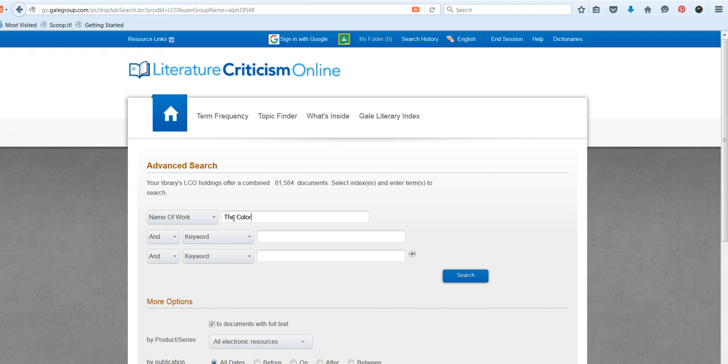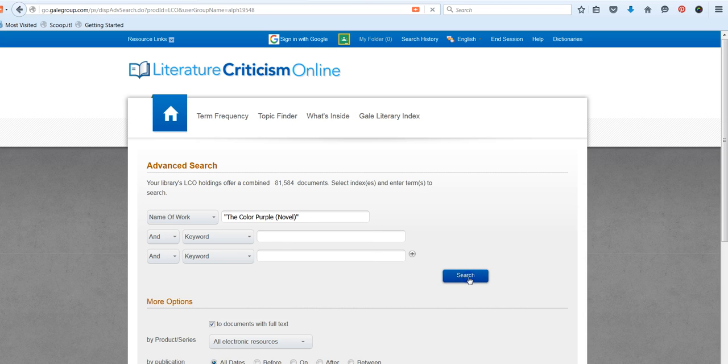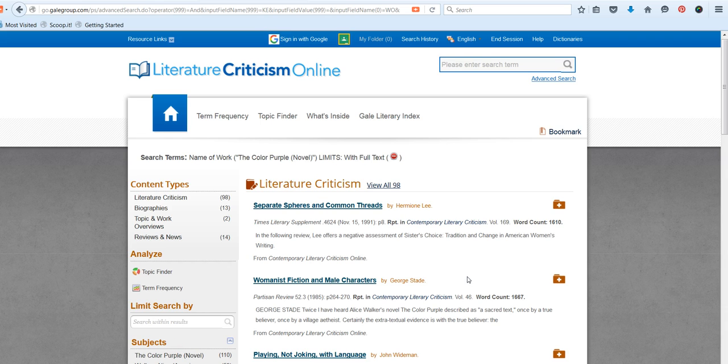We're going to type in the name of our work, and just like we saw in the other Gale databases, if there are alternate versions or versions in other formats, it'll prompt you to choose the specific or correct version that you're looking for. And then we're going to hit search. You can view the results in a couple of ways. You could scroll down and it will always begin with the results for the literary criticism, since that's kind of the bread and butter for this database.